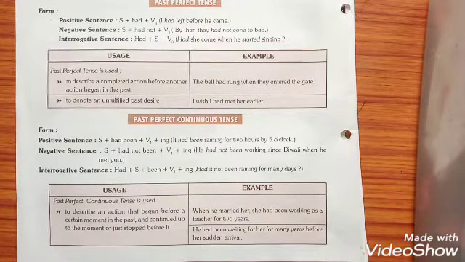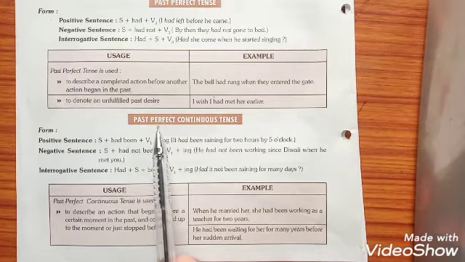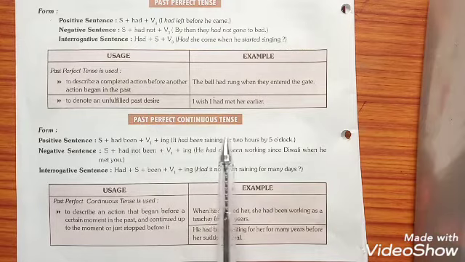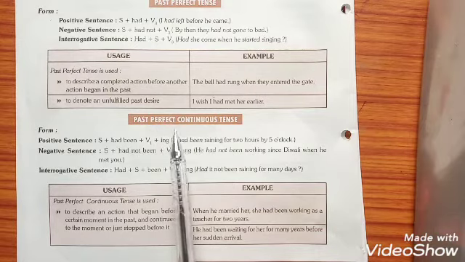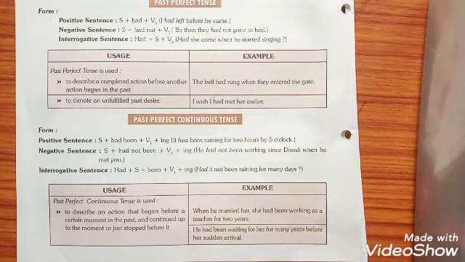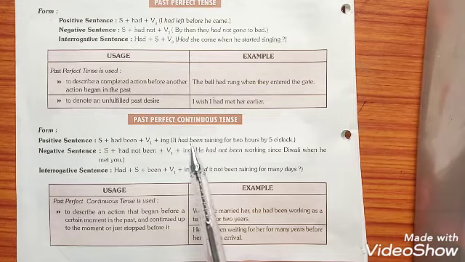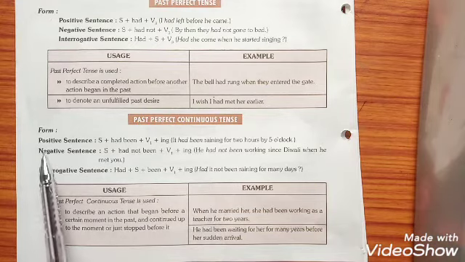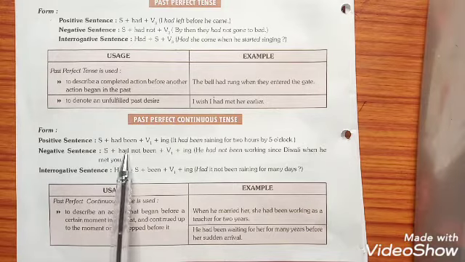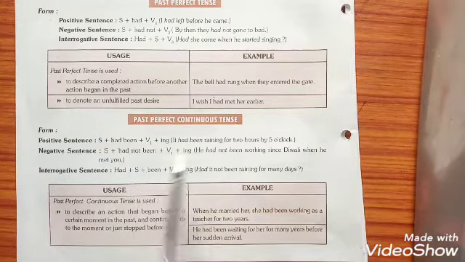Students, now the second and last tense, past perfect continuous tense, is the 4th subkind of past tense. Although this tense is outdated and not in our daily use, its structures should be known to us. This shows that an action started much earlier in the past was still continuing at the time of speaking. It was not completed. Structure for positive: subject plus had been plus V4 plus other words.